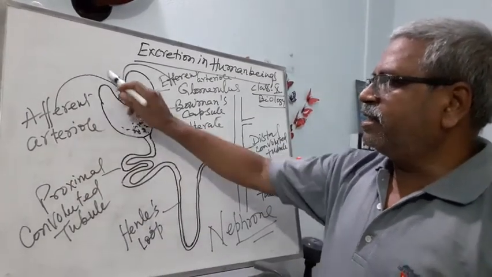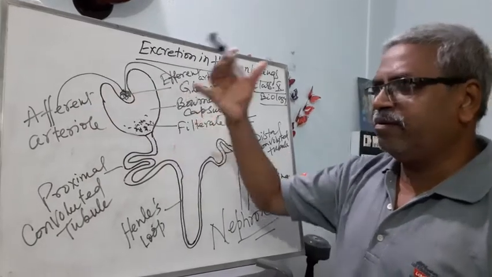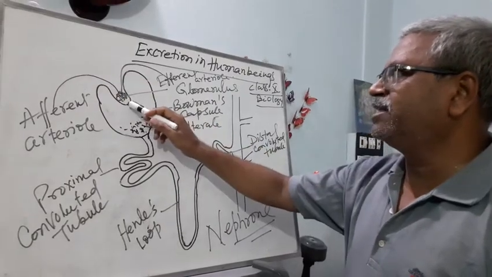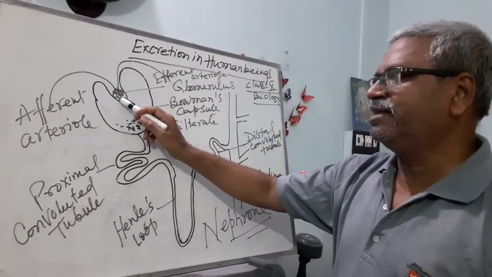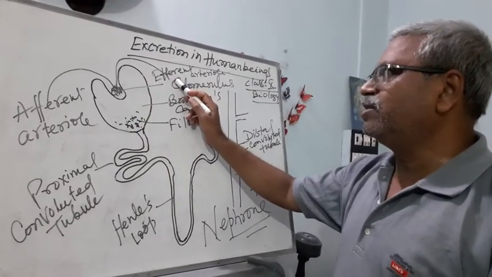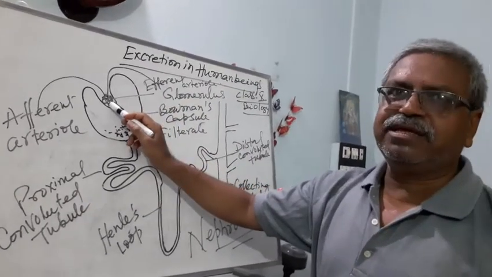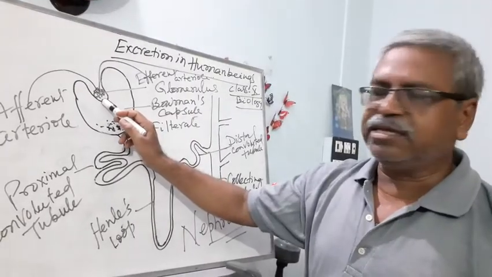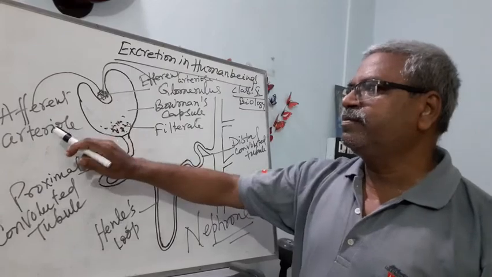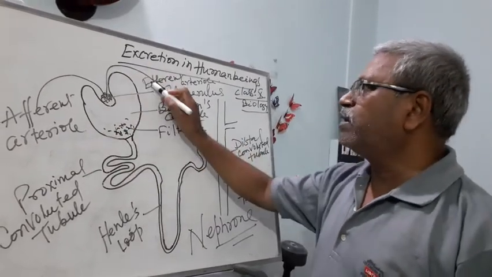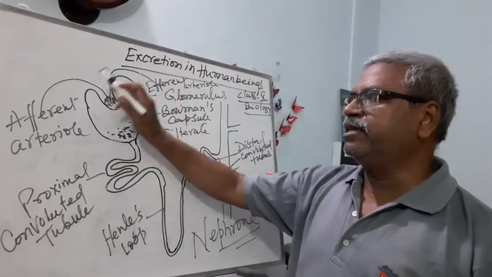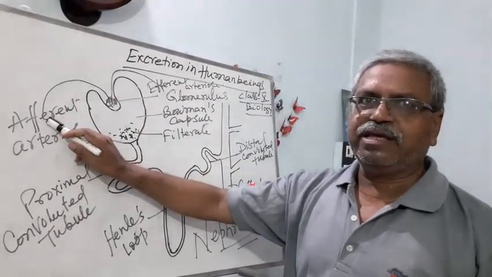When blood carries the waste materials through the afferent arteriole into the glomerulus and leaves through the efferent arteriole, here selective filtration occurs. This filtration occurs due to the narrow diameter of the efferent arteriole in comparison to the afferent arteriole.